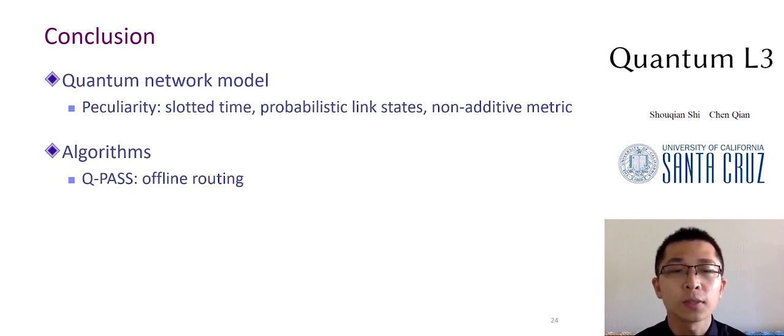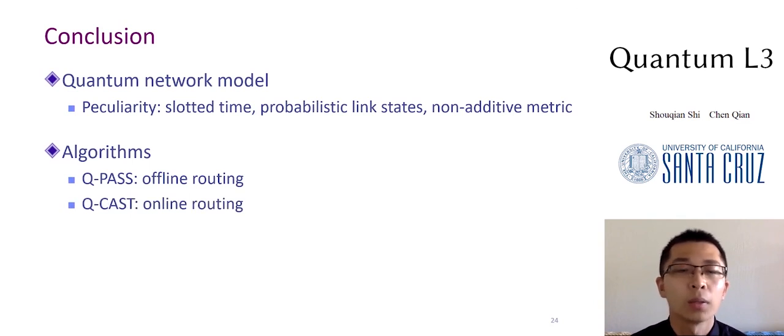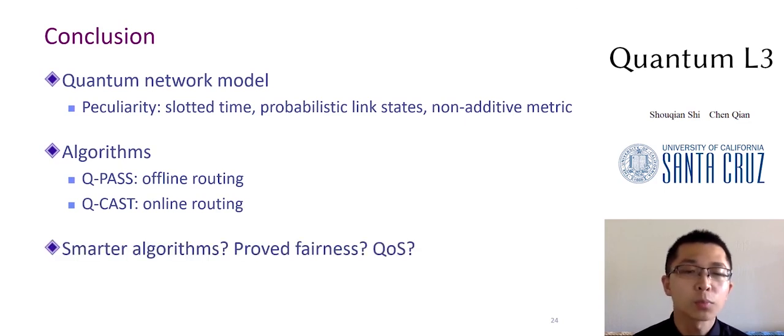QPath focuses on calculating contention-free paths offline, while QCast finds paths with better flexibility at runtime. We believe much more smart algorithms for routing entanglements are on their way, and more optimization goals can be taken into consideration, such as better fairness and better quality of service.